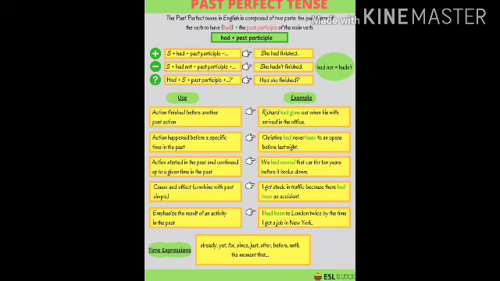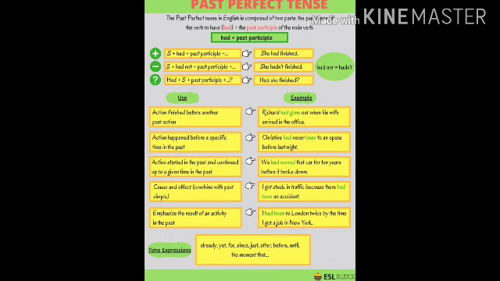Next we have cause and effect, and of course it will also get combined with past simple. I got stuck in traffic because there had been an accident. So here for the cause we use past perfect tense, like there had been an accident. And last we have, I had been to London twice by the time I got a job in New York. So here also, to emphasize the result of an activity in the past, I had been to London twice by the time I got a job in New York.